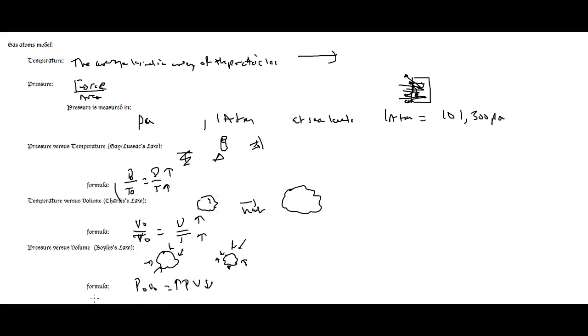Okay, and so those are the basic ideas about what runs the gas laws, what makes the gas bigger or smaller. This only works, by the way, for gases that are fairly normal gases. They're just particles sliding on the side of the container. If I squish it down twice as much, I end up with half the size volume. And that's because they're not attached to each other. Remember, the molecules are not attached to each other. So if I push on them really hard, I can push them closer together.